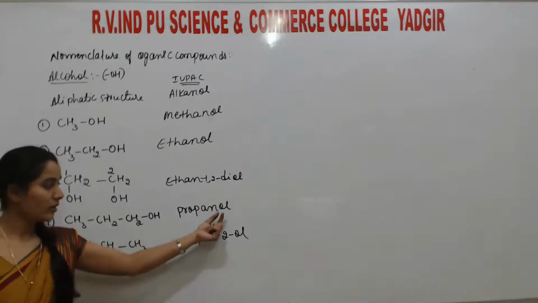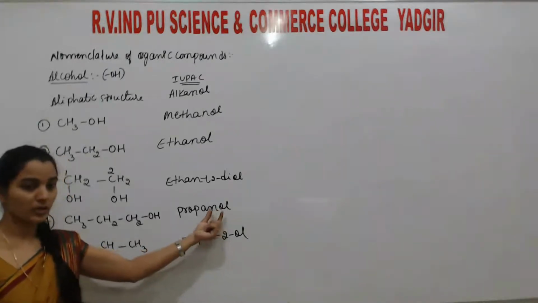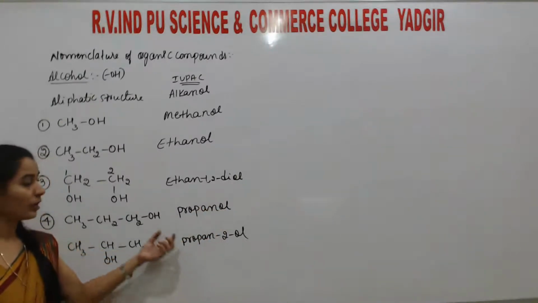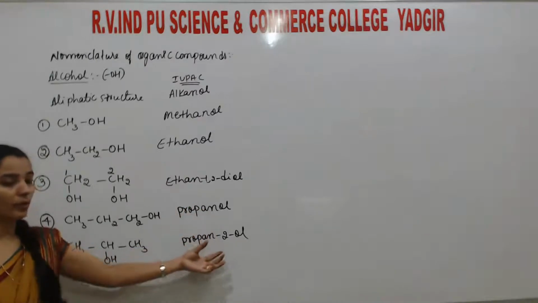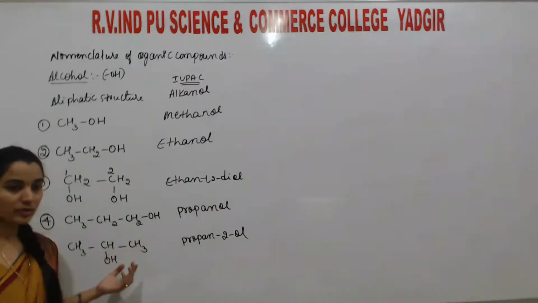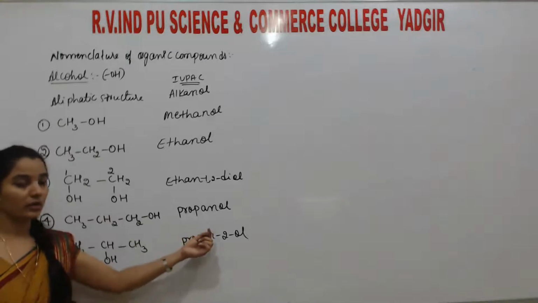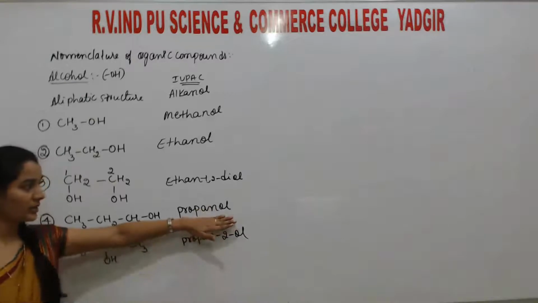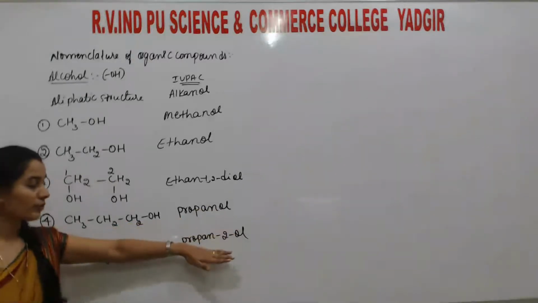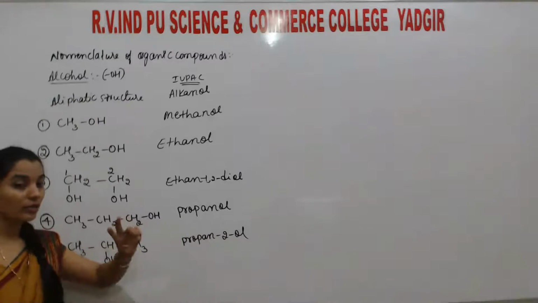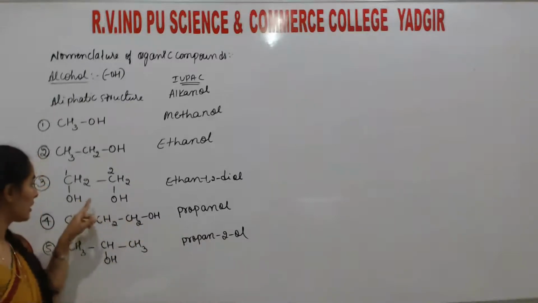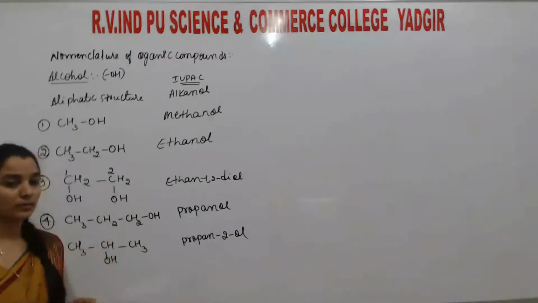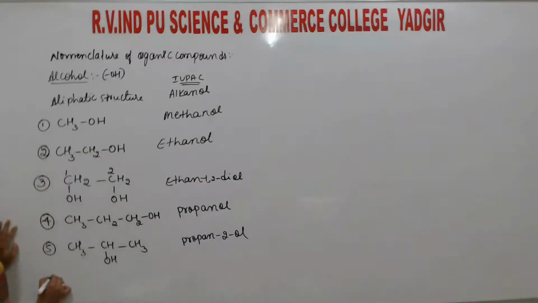And listen here. Here only one position is possible, so no need to write the position number. But here we need to write the position. If we simply write propanol and propanol, both remain the same. There is no difference between them. So that's why we are writing the positions here. In one place, if 1 is there, no need to write. If 2 is there, we need to write. If 2 are simultaneously present like this, then the first and second positions are mandatory to write. Okay? So the next.